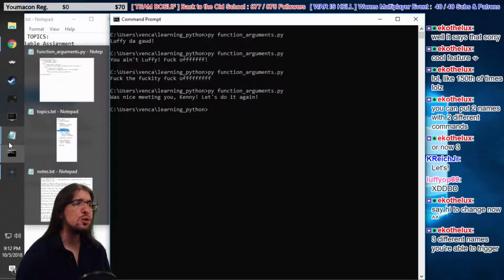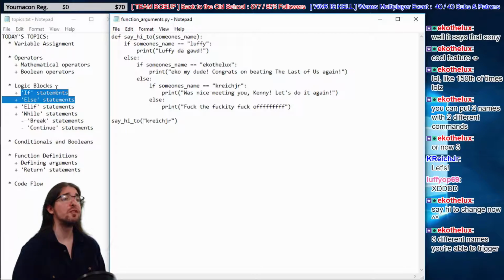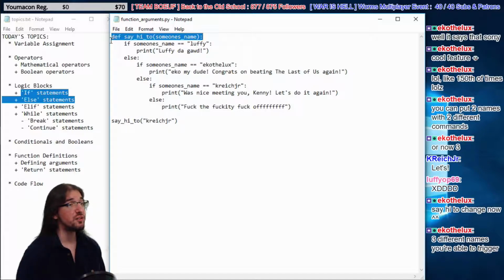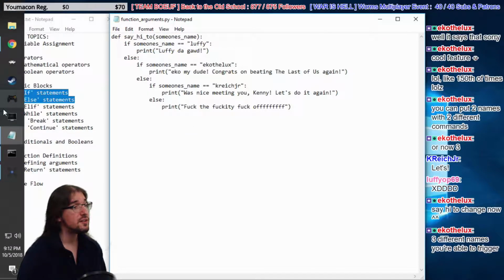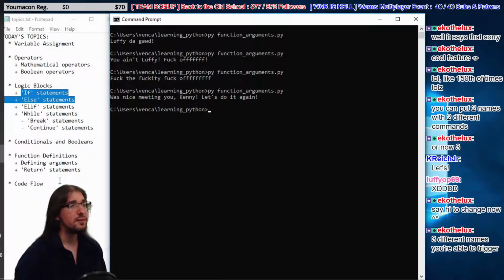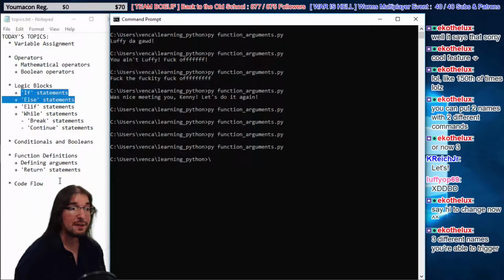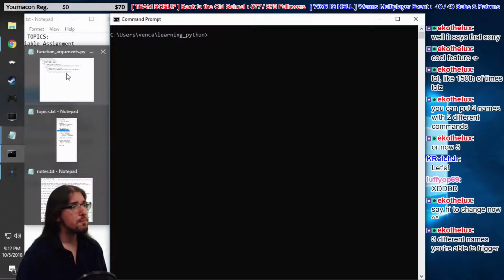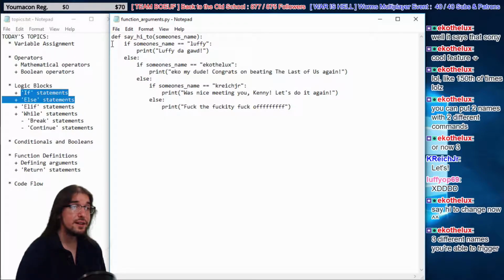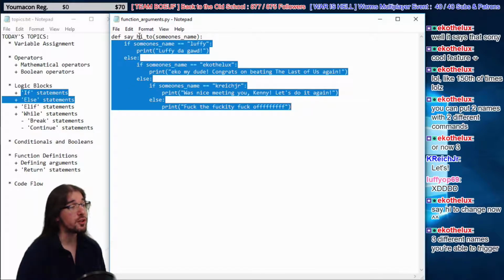So let's look at the code flow. How is this code flowing exactly? Let's review. So I put in right here, say hi to K. Reich Jr. So first we define a function, right? Now this function doesn't run right away. Let's actually delete this line right here. We defined a function and done nothing else. If we don't call that function, it never runs. Nothing happens, right? So this code here, because it's indented, only runs in certain situations. In this case, it only runs if we call the function.